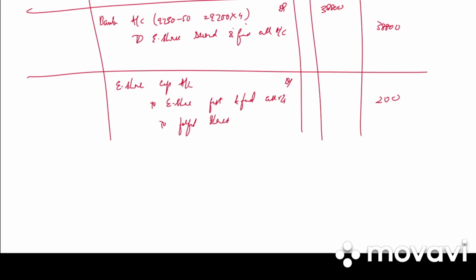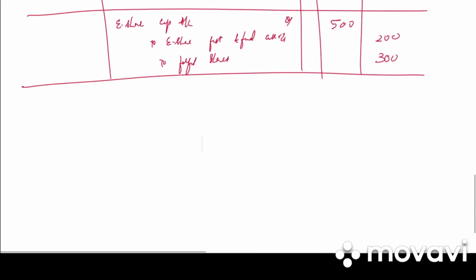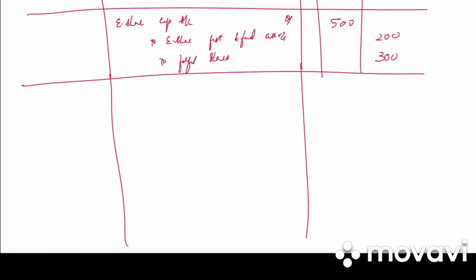Forfeited shares is 50 into 6, 300. Total will be 500. Why forfeited shares? It is 6 because we have received 1 on application, 2 on allotment and 3 on first call. So the total is 6. Write the narration. 50 shares forfeited due to non-payment of second call.